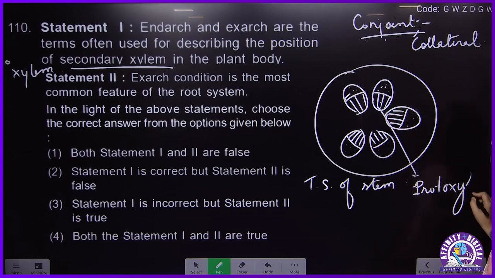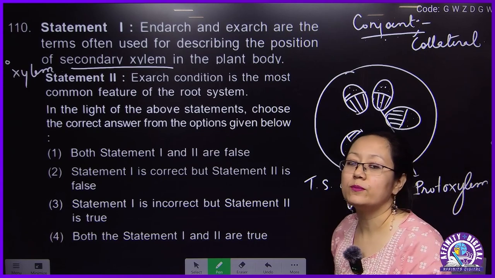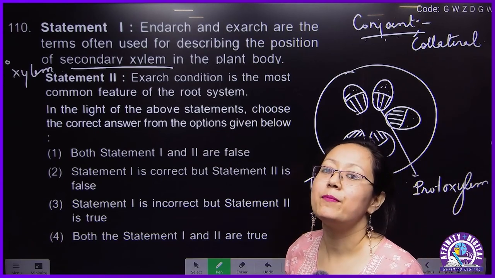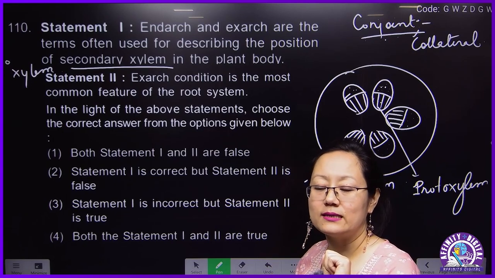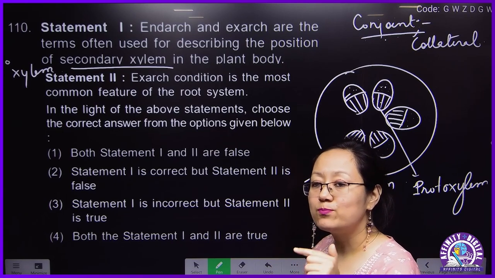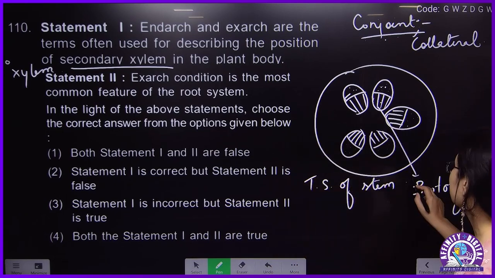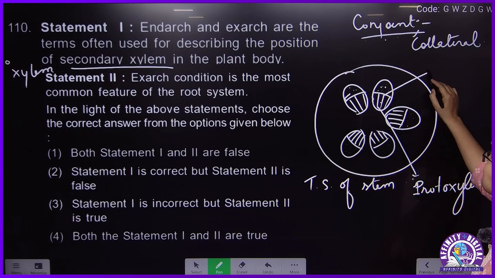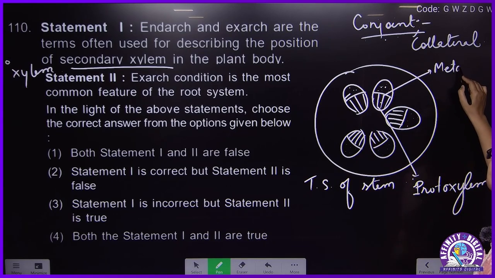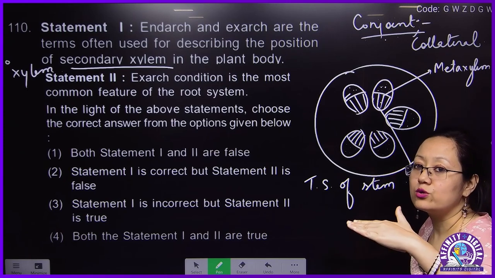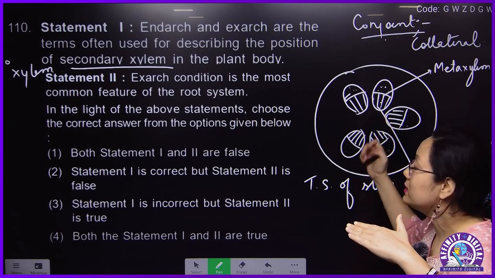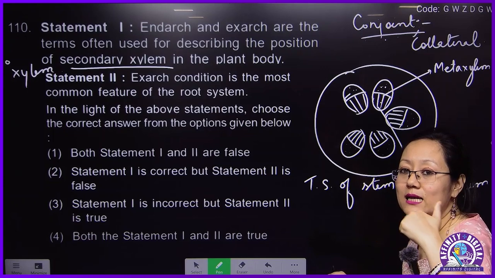So, primary xylem will be of two types, protoxylem and metaxylem. Protoxylem is young form xylem, metaxylem is late form xylem. So this protoxylem, if it is inside, and metaxylem will be outside, this is exactly the opposite of root. In the case of stem, what happened? Protoxylem is inside, metaxylem is outside.